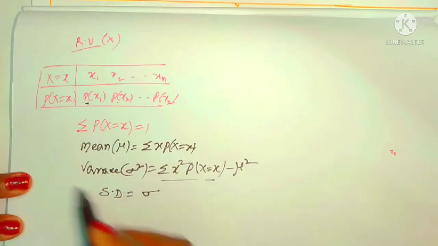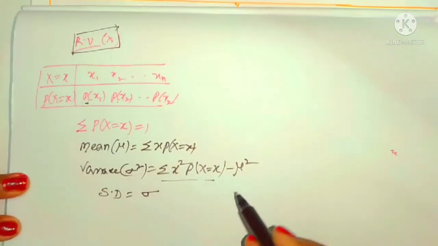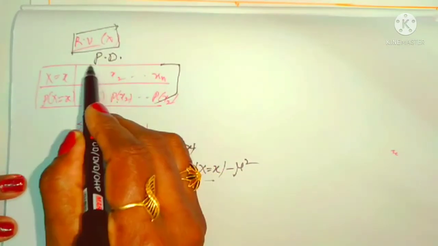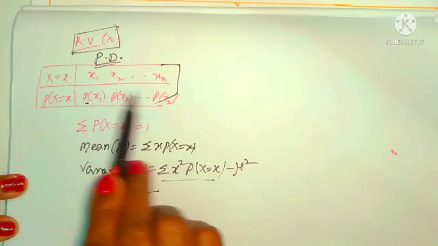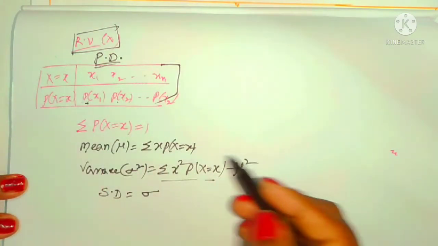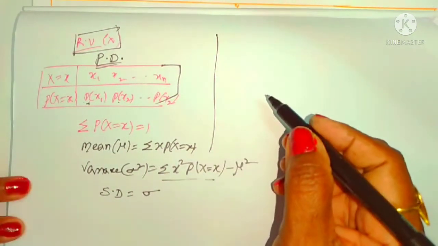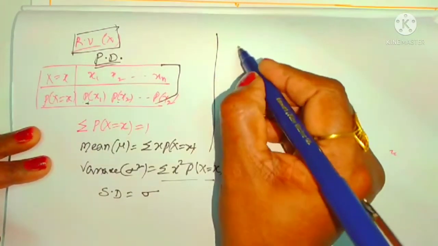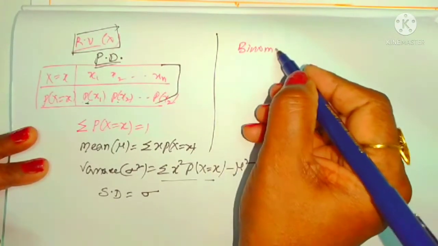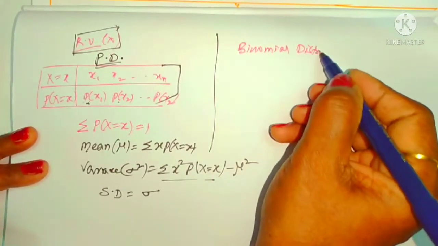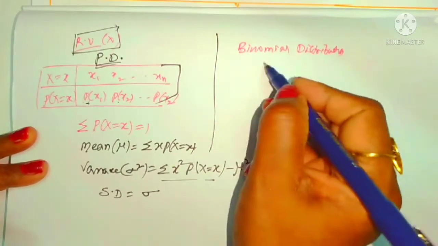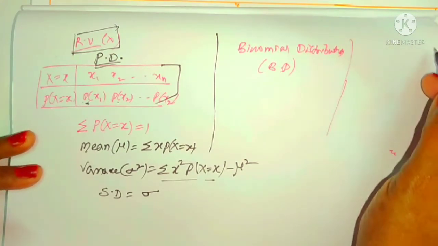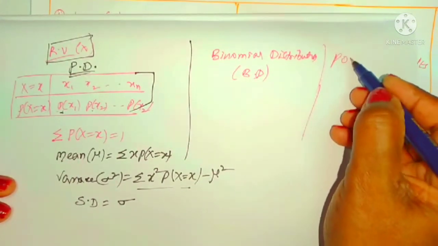This is all about random variables, which are represented by a probability distribution table, PD. The probability distribution table contains x values and corresponding probabilities. And in case of distributions, there are two types. One is the binomial distribution, in short form BD. And the next one is the Poisson distribution.